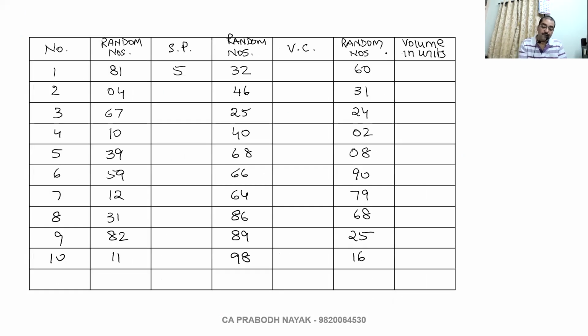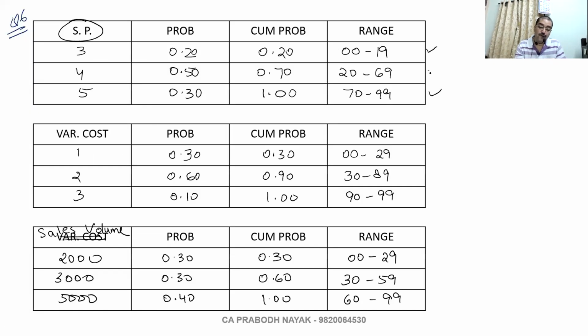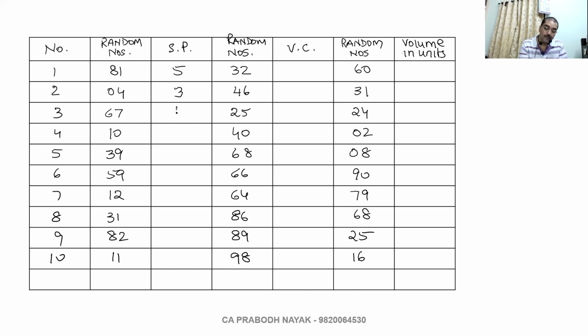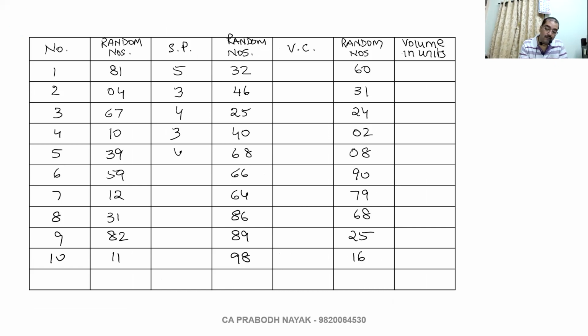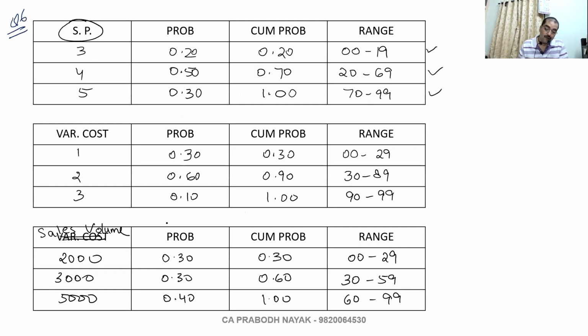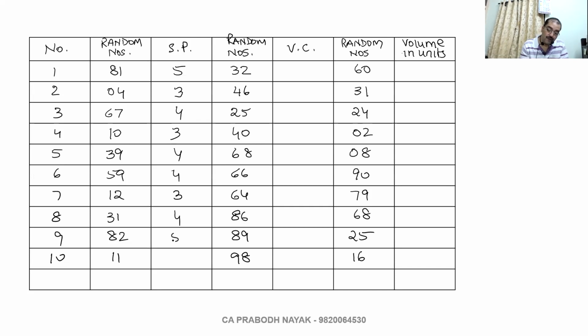So the selling price is 3. 67 is 4. 10 is 3. 39 is 4. 59 is 4. 12 is 3. 31 is 4. 82 is 5. 11 is 3.